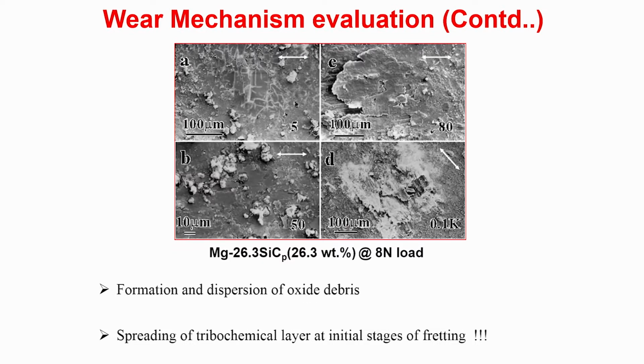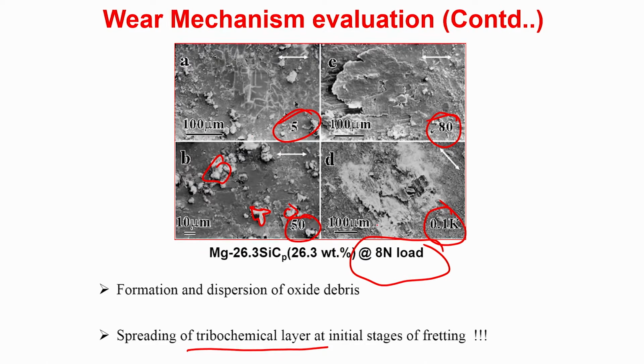Okay. Then this is another one at a very high load of, let us say, 8 Newton load, where we can also see formation and dispersion of the oxide debris. This kind of oxide debris particles is spread, and the spreading of the tribochemical layer also forms at a very initial number of cycles. You can see 0.1 K means 100 cycles, 5 cycles, 30 cycles.